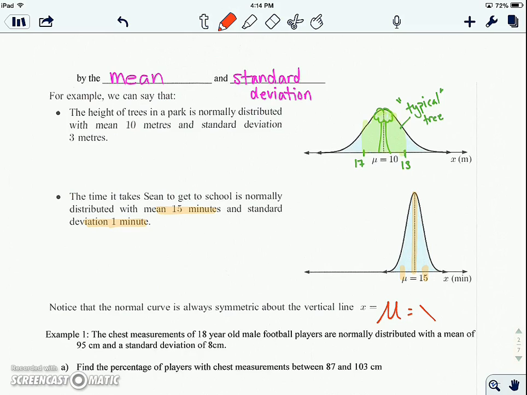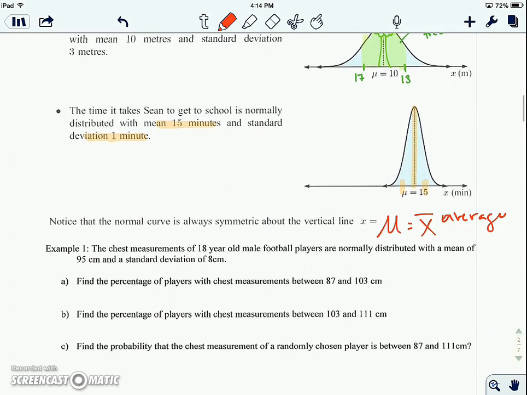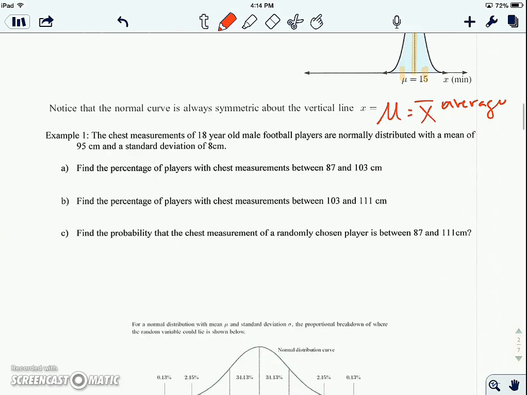Or we could say if it was a sample, x bar. Okay? It's always going to center around the average. So let's talk about some examples. The chest measurements of 18-year-old male football players are normally distributed with a mean of 95 centimeters and a standard deviation of 8 centimeters. Find the percentage of players with chest measurements between 87 and 103.